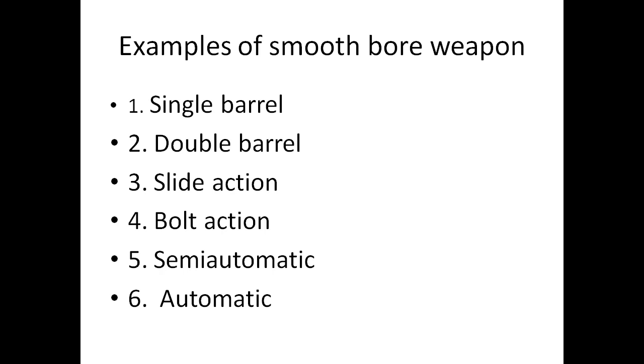Now coming to the examples of smooth bore weapon. What are various smooth bore weapons? Smooth bore weapons are single barrel, only one barrel is there. Sometimes the weapon has two barrels mounted side by side or mounted one upon each other. There may be slide action smooth bore weapons, and there may be bolt action smooth bore weapon, semi-automatic and automatic.